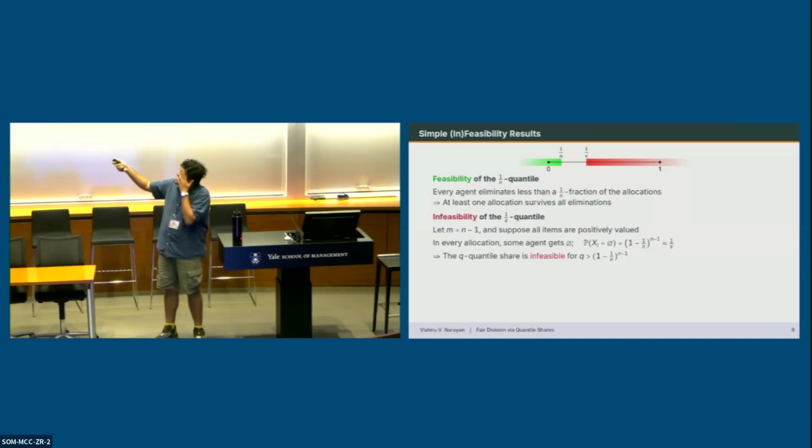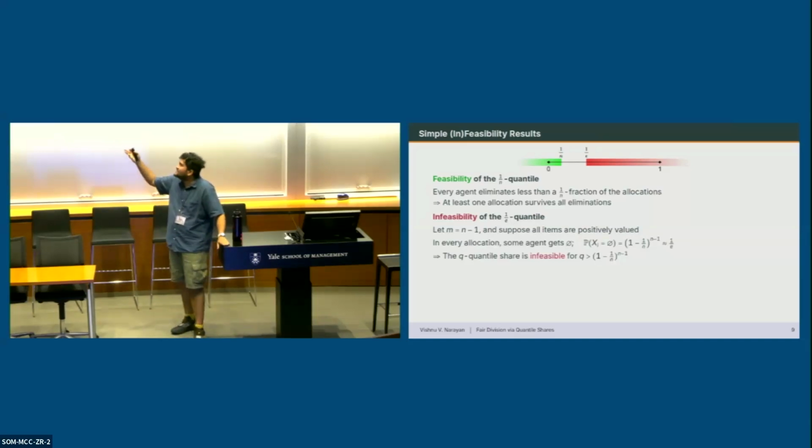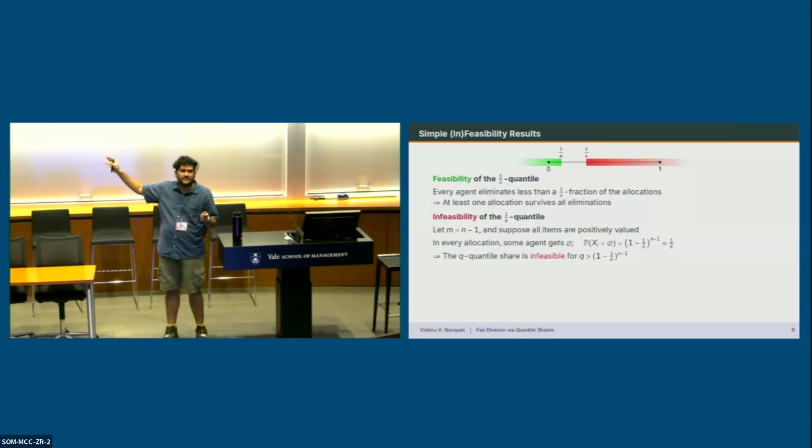So what is the probability that Xi, the random bundle of agent i, is the empty set? It's simply the probability that all of the n minus 1 items were given to someone else, right? So (1 minus 1 over n) to the n minus 1, which is approximately 1 over E. And so the Q quantile share is infeasible for any Q more than (1 minus 1 over n) to the n minus 1. Because for this example, below that threshold, the Q quantile share is 0.